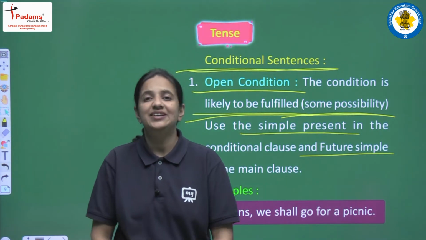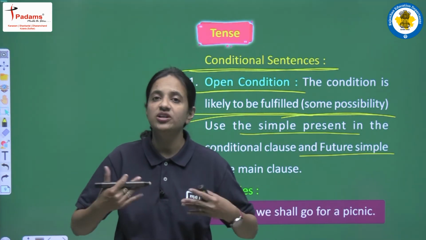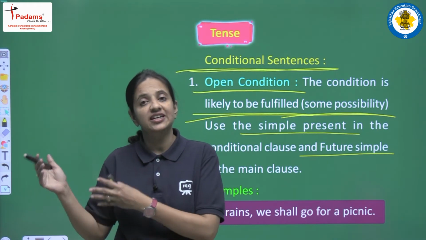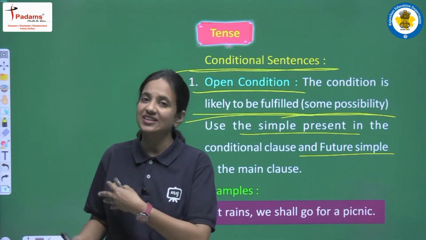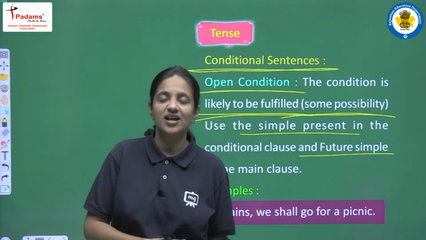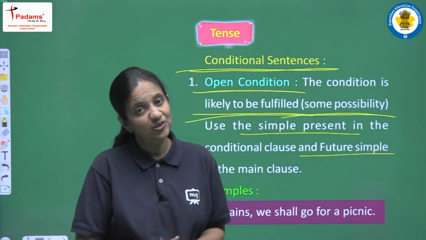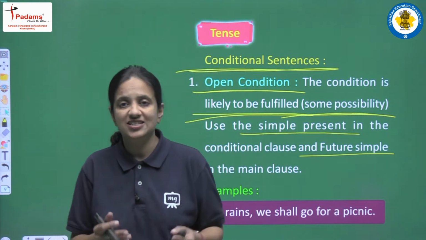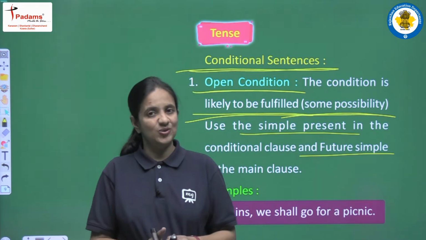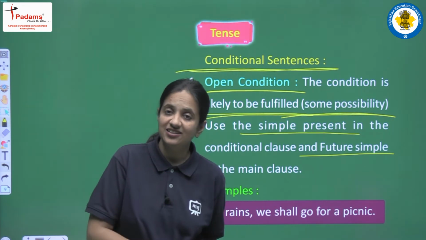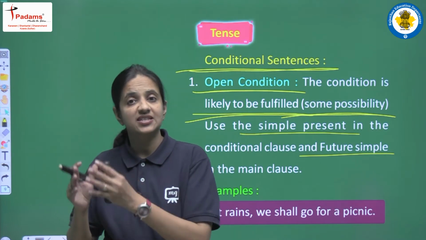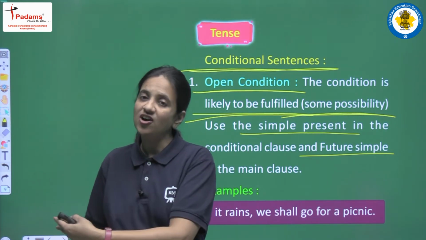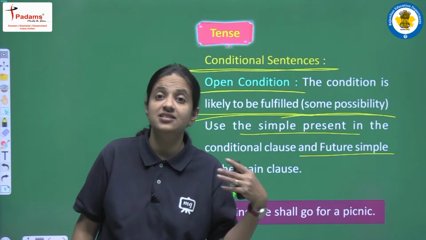We all know that in conditional sentences we are having two different clauses. In one clause the condition is there, and that clause is known as the conditional clause, and in the second clause we are having the result. Okay, and that clause is known as the result clause. So this is the very first condition that is known as open condition, and in that structure we have to use present simple in the condition clause and future simple in the result clause.